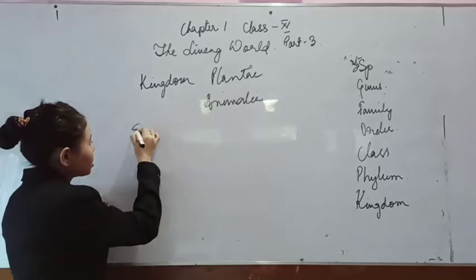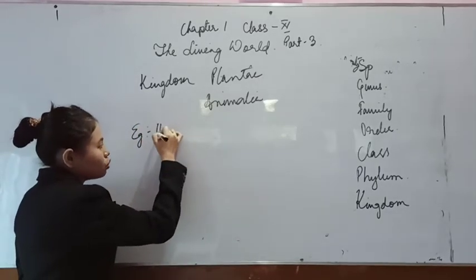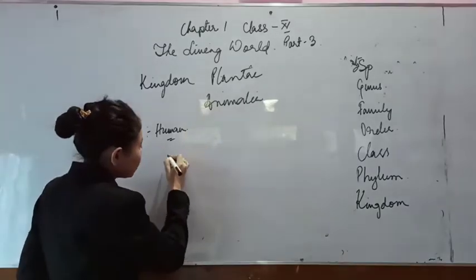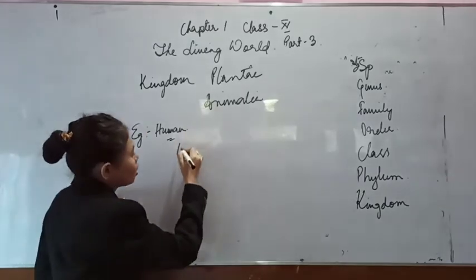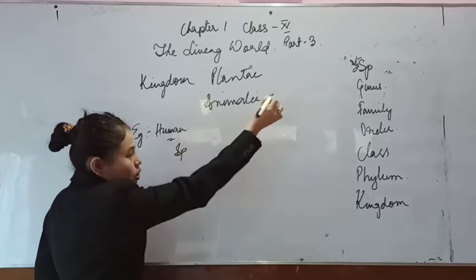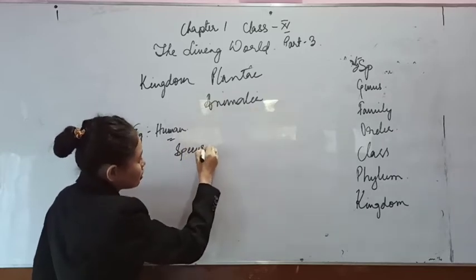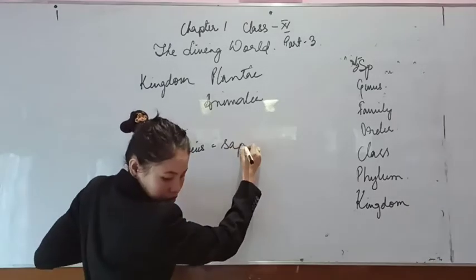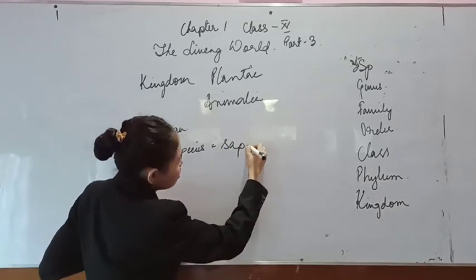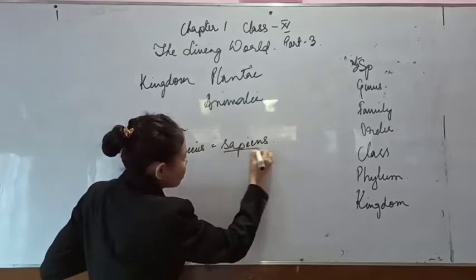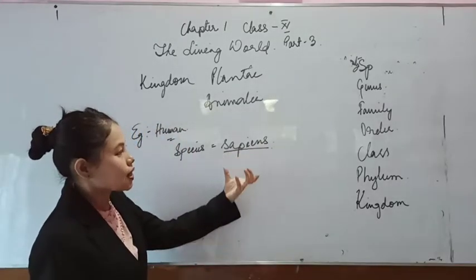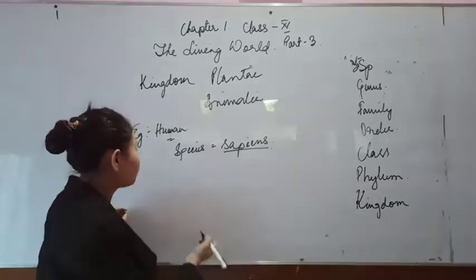For better understanding, let's take an example of human. Let's start from species. The species is sapiens. As I have already told you in the beginning of the chapter, whenever you write a species and a generic name, you have to underline it.